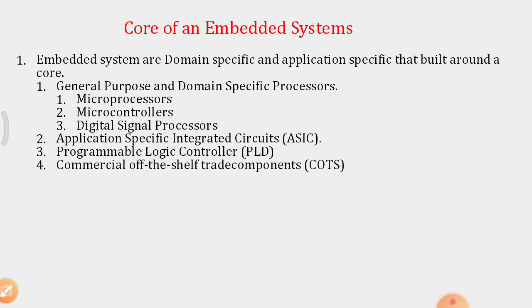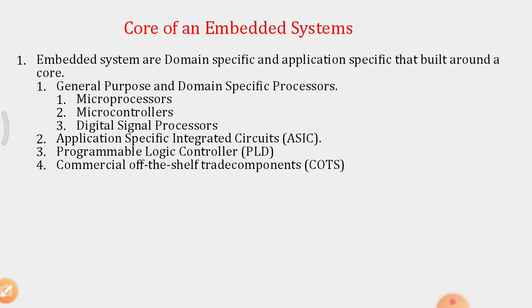Those built around the cores are, first, general purpose or domain specific processors, that is a microprocessor. The core of an embedded system may be a microprocessor, a microcontroller, or a digital signal processor.